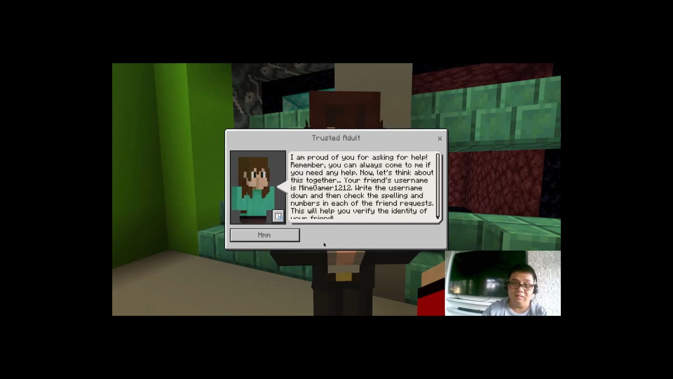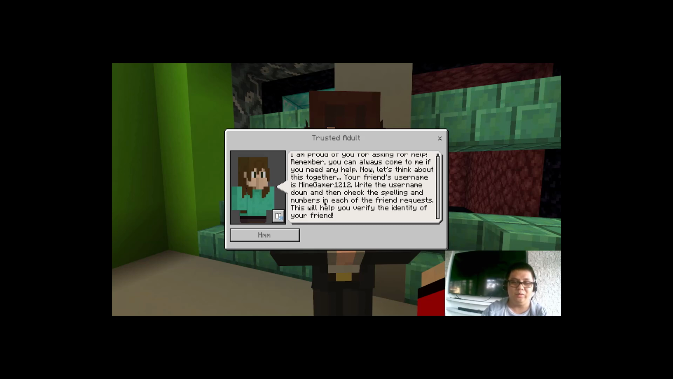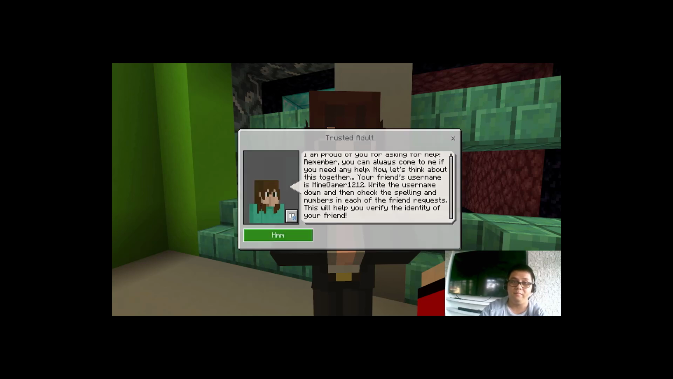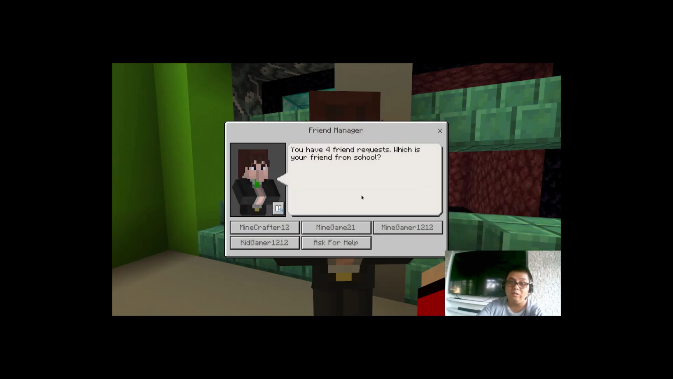Let's go do that. It says here, I am proud of you for asking for help. Remember, you can always come to me if you need any help. Now let's think about this together. Your friend's username is MindGamer1212. Write the username down and then check the spelling and numbers in each of the friend requests. This will help you verify the identity of your friend. And we're back to the friend manager and our choices here.